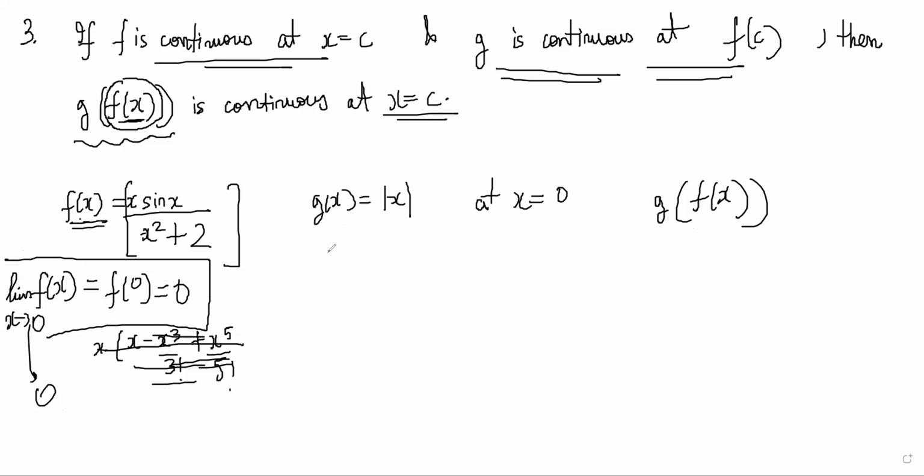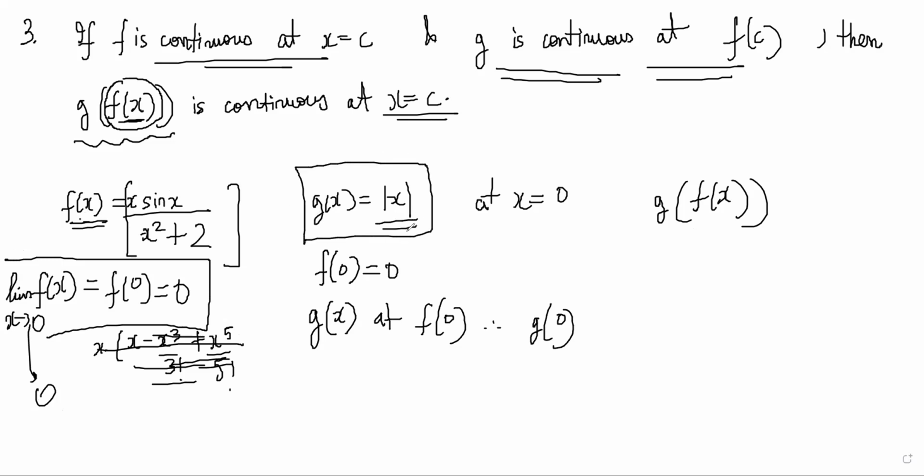Now f of 0 is 0, so you have to check g of x continuity at f of 0, therefore g at 0. This is mod x, and the mod x function is continuous at 0.